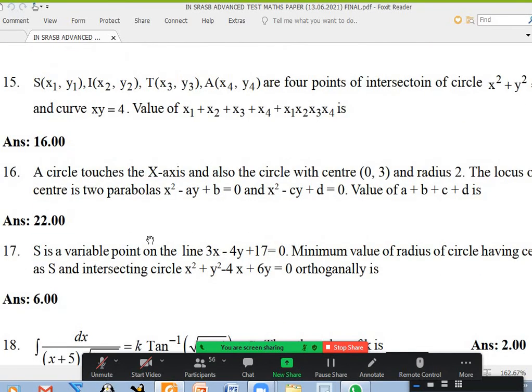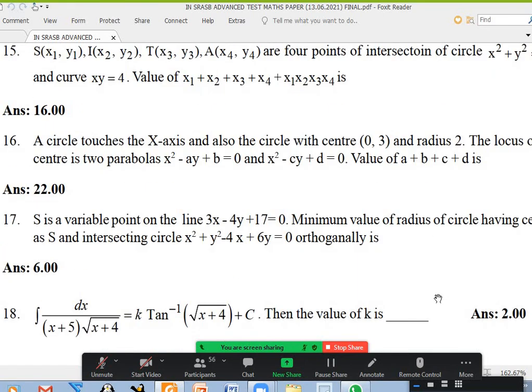Anybody doubt about 15 or 16? 15, sir. 15, in the place of y, you write 4 by x. You will get a fourth degree equation. For that, you find the sum of the roots and the product of the roots. Yes, sir. Okay. Any doubt about 16? 17? No doubt. Okay. 18? No, sir. 18 is directly an IP question. You take root x plus 4 as t or root tan. Okay, you'll get it. Okay, that's it.